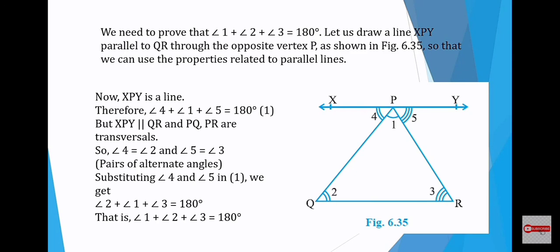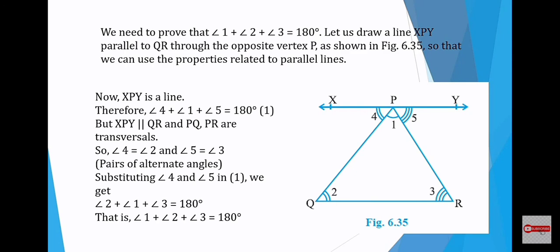So angle 4 is equal to angle 2 and angle 5 is equal to angle 3 because they are pairs of alternate interior angles. You know, alternate interior angles are equal. Therefore, angle 4 is equal to angle 2 and angle 5 is equal to angle 3.